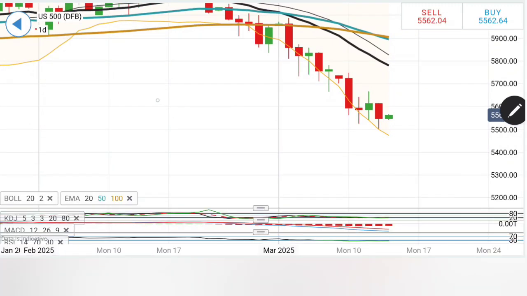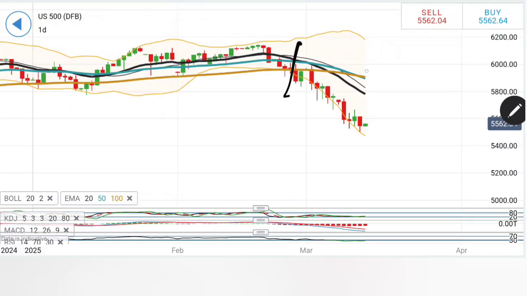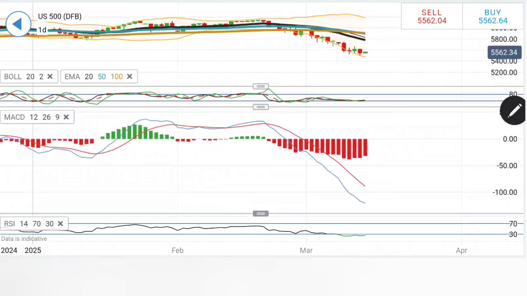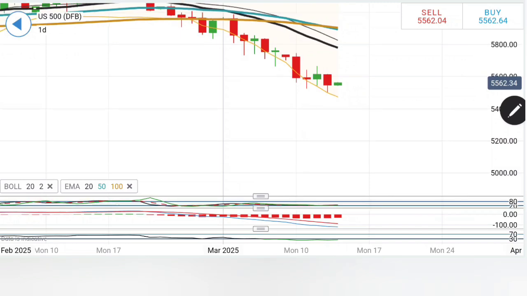Coming to the daily, on the daily charts, notice what's happening here. Drop, retracement, drop, retracement, drop, retracement, and then the drop here. Now after a while, the daily candle has appeared to be of diminishing body size. See, till here the body size was increasing, but this also sets the path for the next bigger bearish candle. However, I can see it is struggling to break lower. 5520, 5550 is a very good support zone, and now I'll wait for it to reverse, because see, things are getting oversold here. Moving averages are trading with divergence, staying bearish, looking downwards. Yes, the indicators are almost at the bottom and are staying oversold. Thus, the recovery cannot be denied.